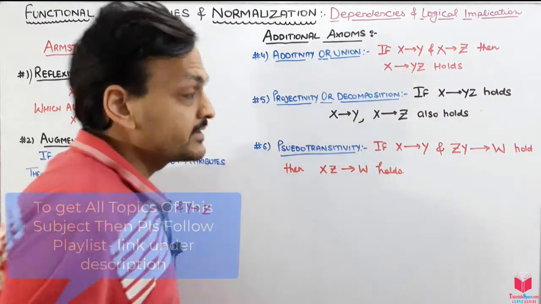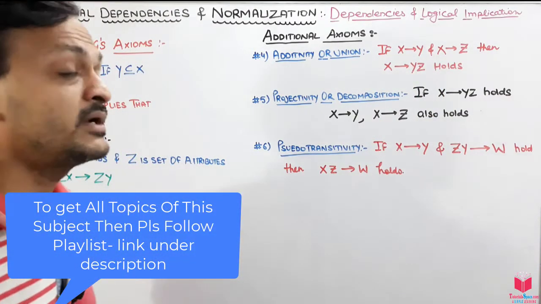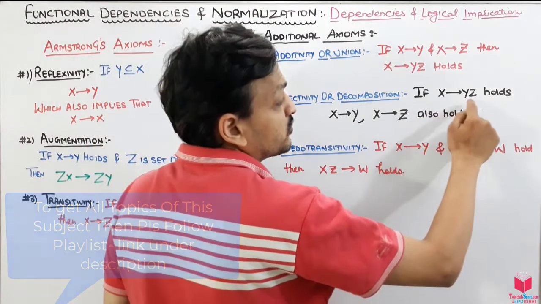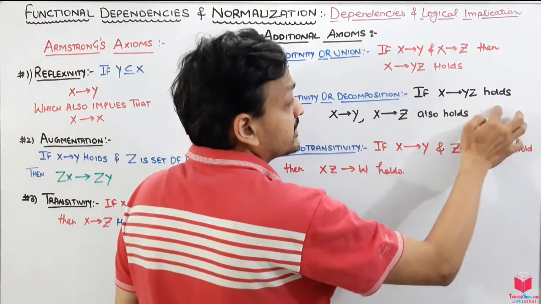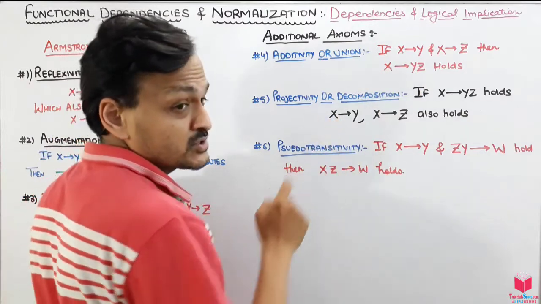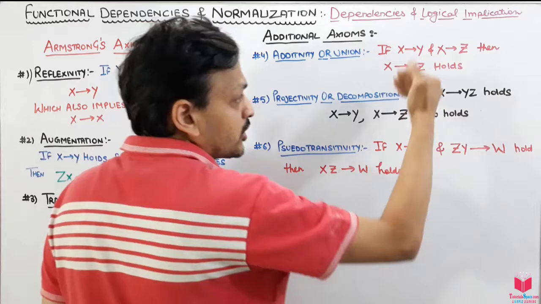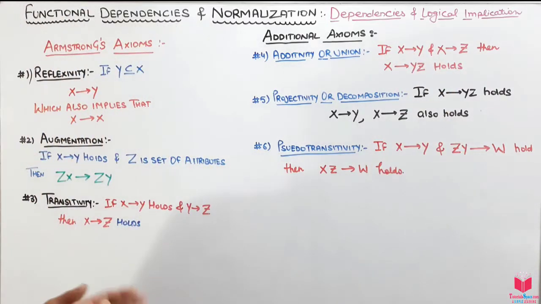Then we have projectivity, or decomposition. Decomposition means breaking: if we have x to yz, then the reverse holds, which implies x to y also and x to z also. We have also used these axioms in the previous videos.